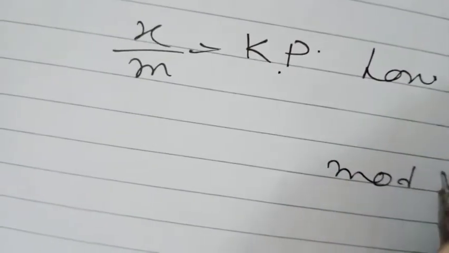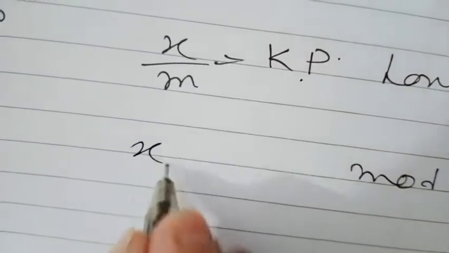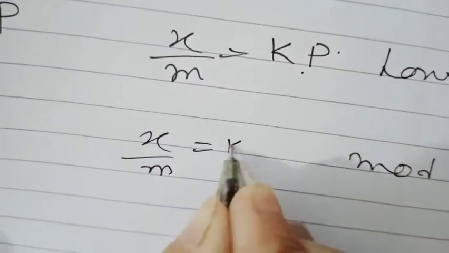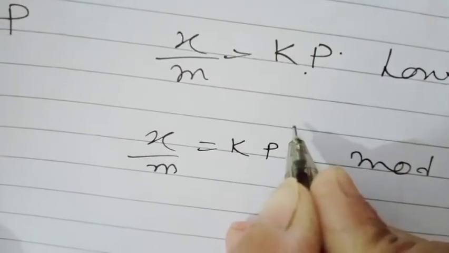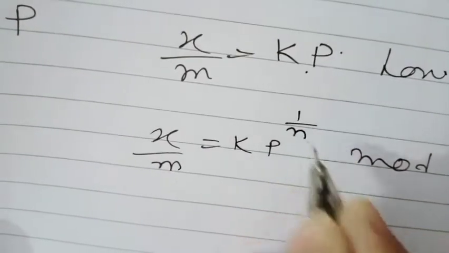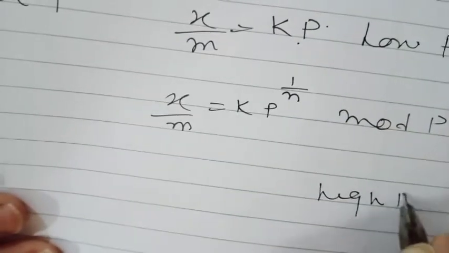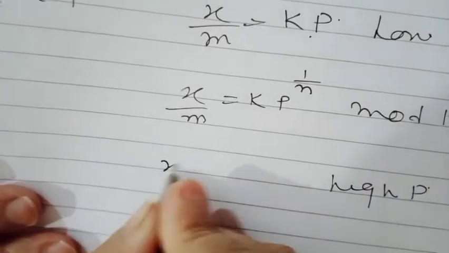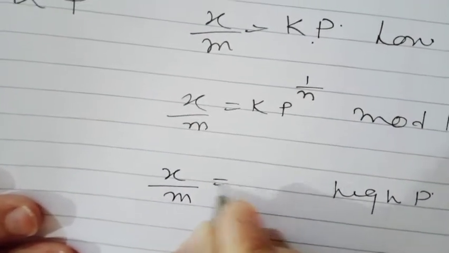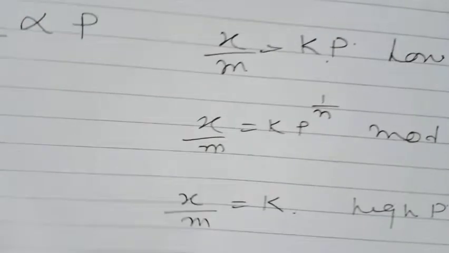When pressure is moderate, at that time x by m is equal to Kp raised to power 1 by n. And at very high pressure, it becomes independent of pressure, x by m becomes equal to K. Okay, let us see the next question.